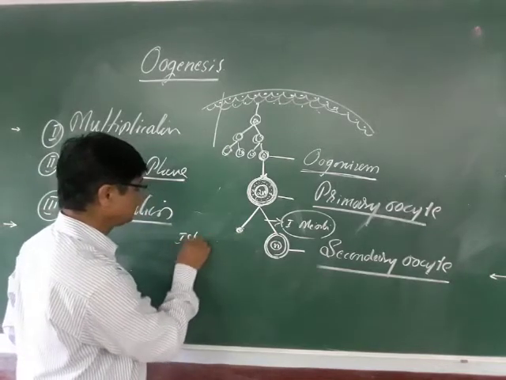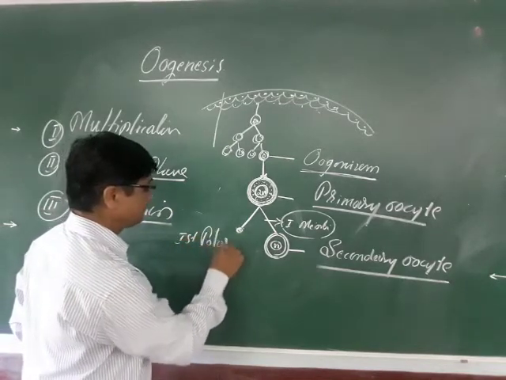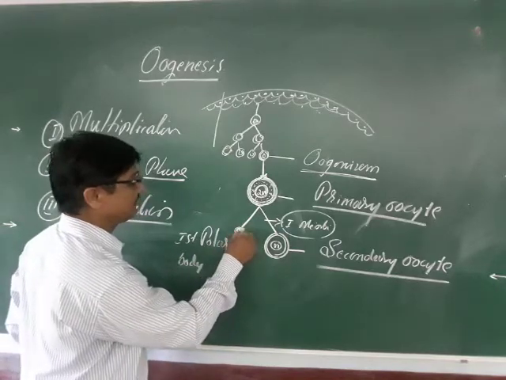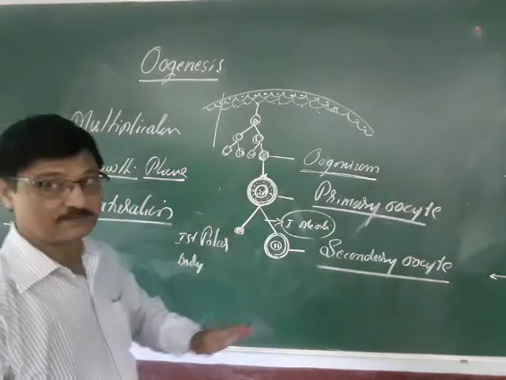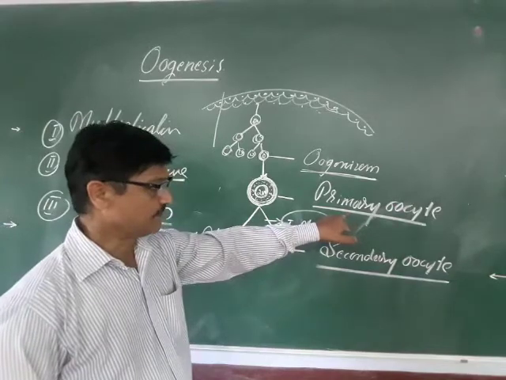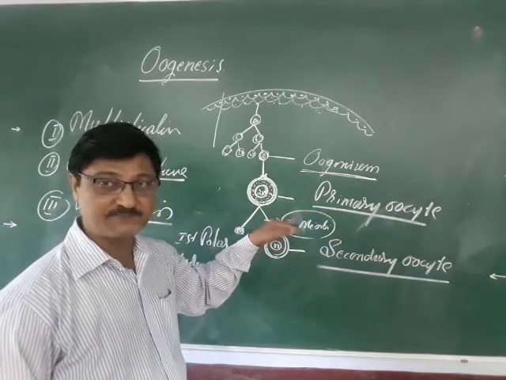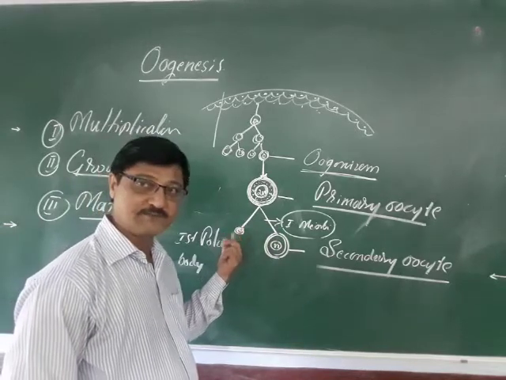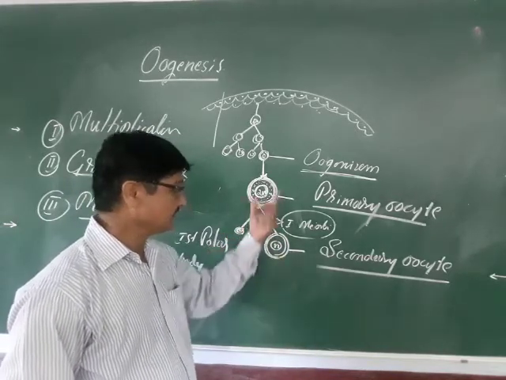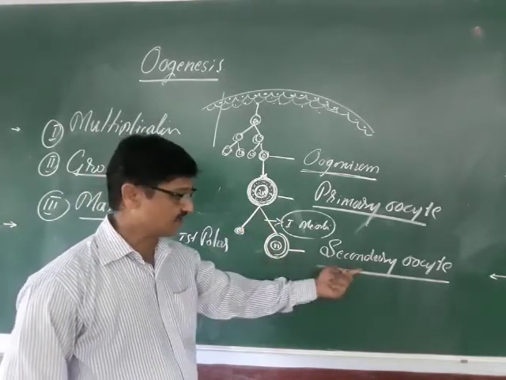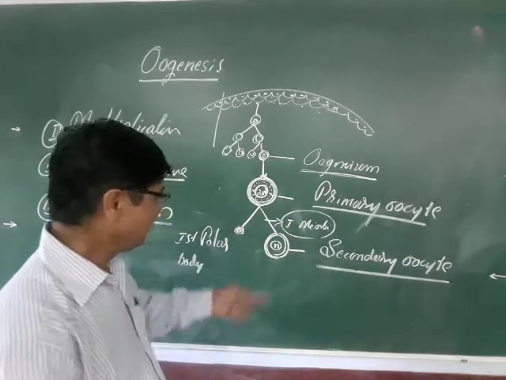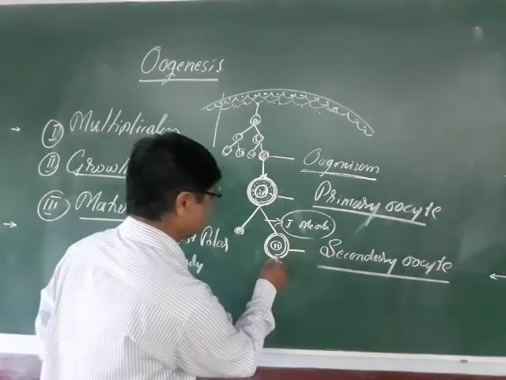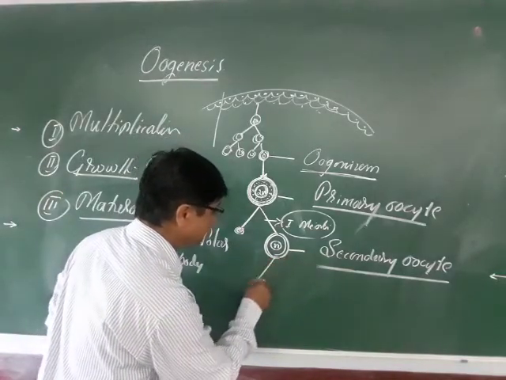This is called the first polar body. Just to remember, the primary oocyte undergoes the first meiotic division and results in unequal sized cells. The smaller one is called the first polar body, and the bigger one is called the secondary oocyte. And the secondary oocyte undergoes the second meiotic division.